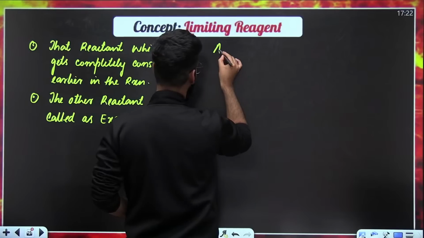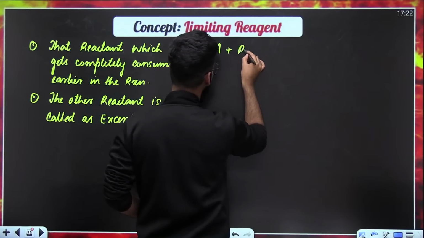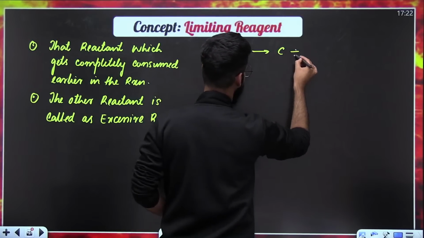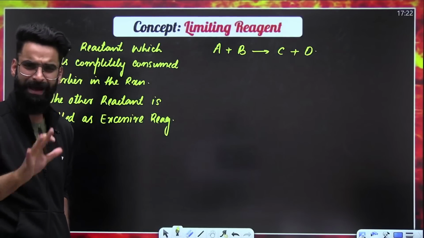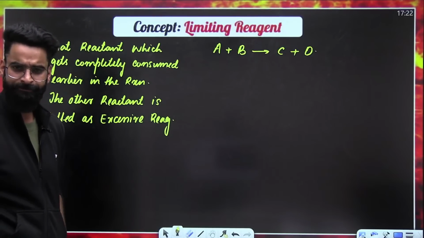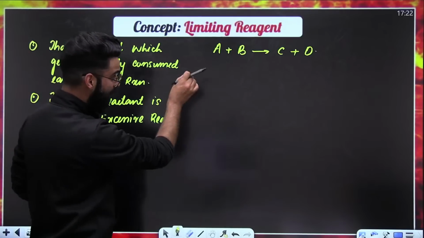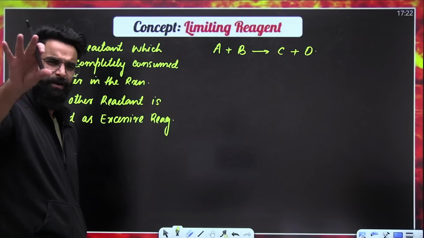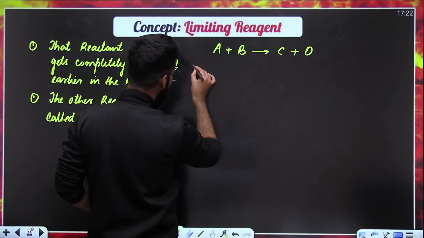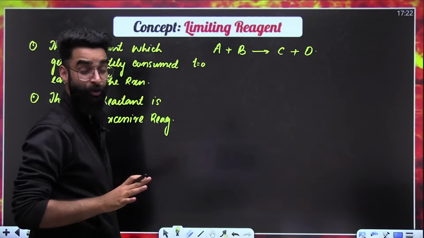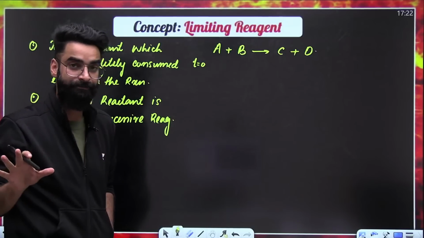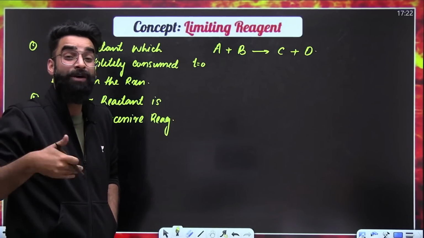Let's say I've got a reaction in this format. A plus B gives C plus D. Let's assume that it's a balanced chemical equation. For example, at time t is equal to 0. T is equal to 0 means the reaction has not started yet.